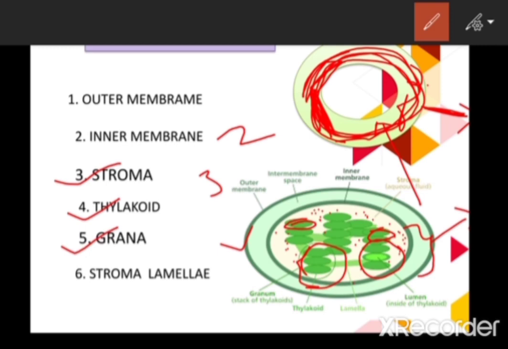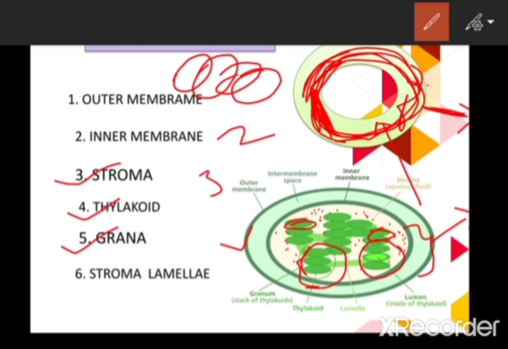A few chloroplasts may have 40 granum, a few may have 80, or 45. The number of grana is different. Don't get confused. If a single disc-like structure is there, it is called a thylakoid. If it is arranged in a pile-like structure, one above the other, then it is called the grana.